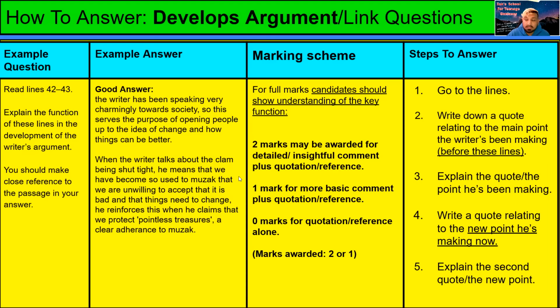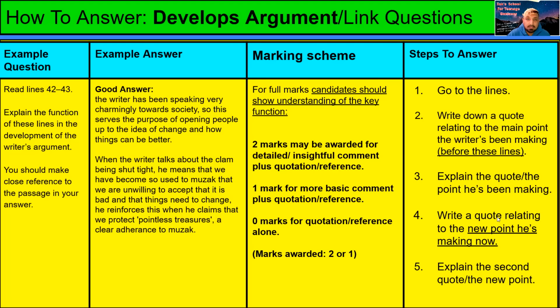Write down your quote for that. Then you explain the quote and the point he's been making, like this: the writer has been speaking very charmingly towards society. This person doesn't have a quote here; I think I might have cut it out by accident, my bad. But you would have a quote here and explain it.